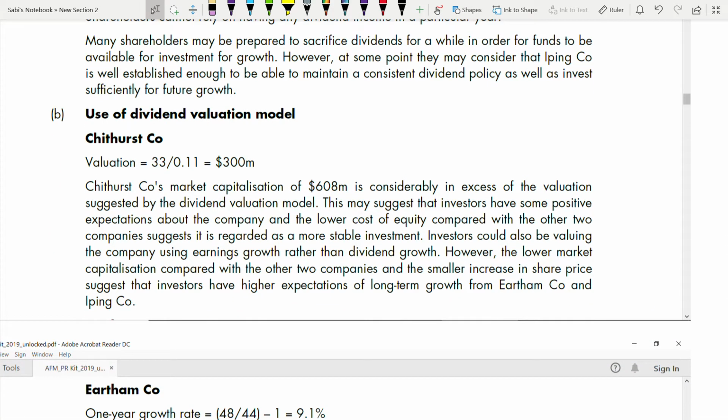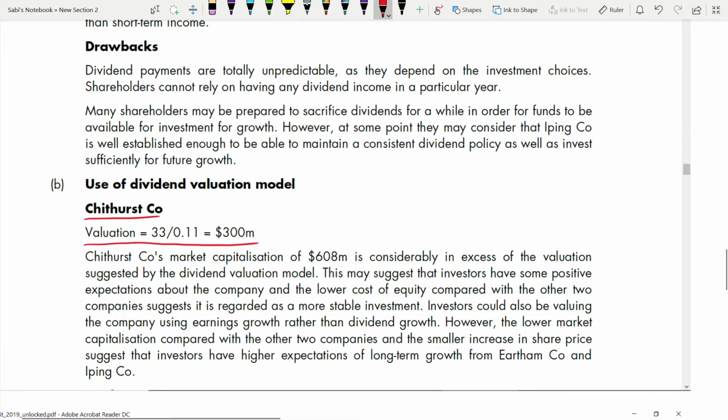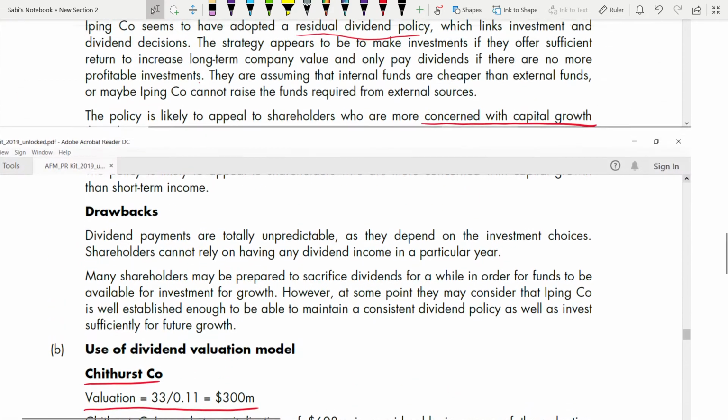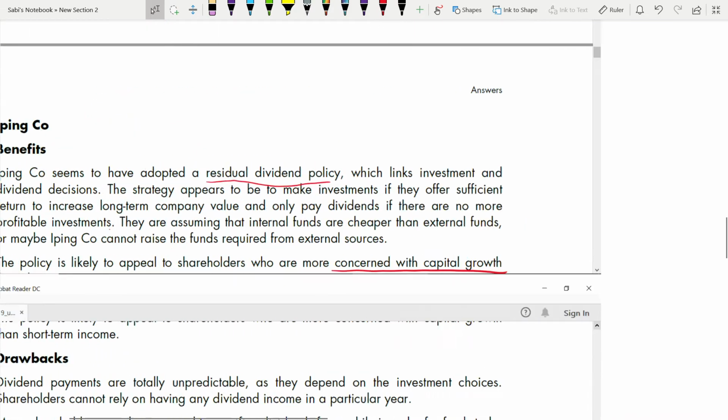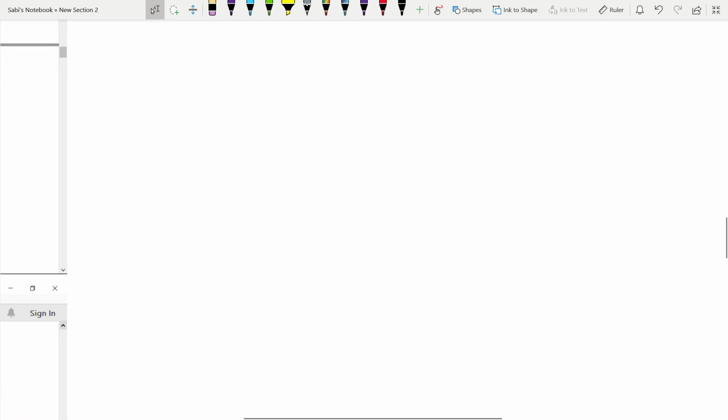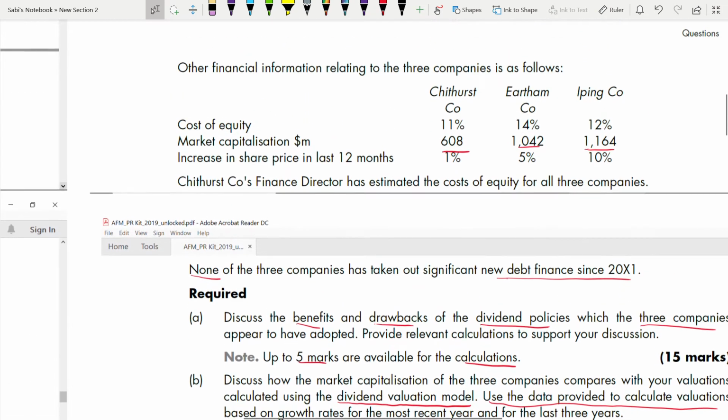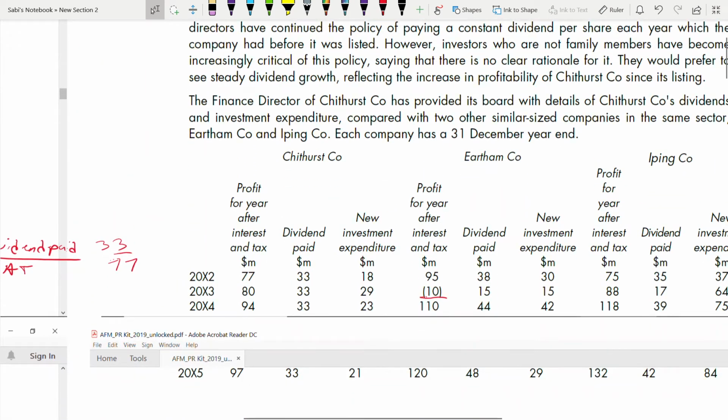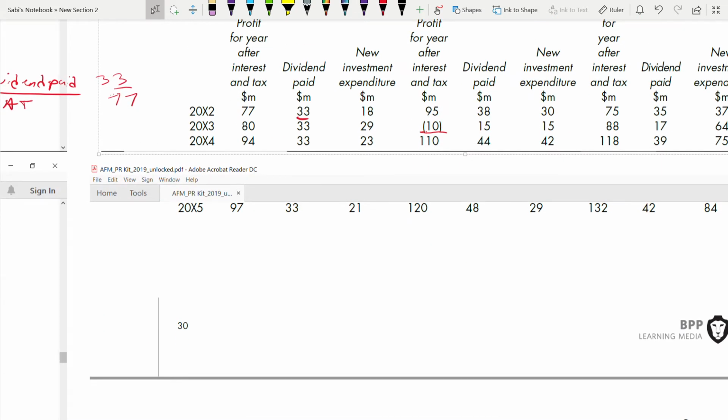Coming to part B, use of dividend valuation model. Now you have to use a dividend valuation model to value each company. First, we are starting with Chithurst company. The valuation is this: 33 divided by 0.1. Your dividend you have to divide by cost of equity. So your dividend, if you see for Chithurst, same wise for others also. Okay, Chithurst, the dividend for Chithurst is 33, like this, right? And it is 33 only. 33, 33, 33.